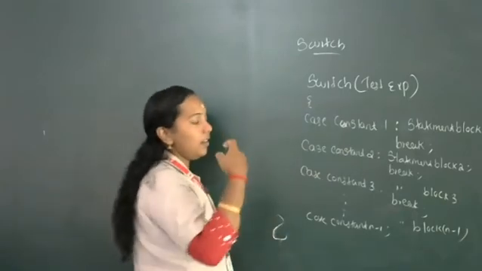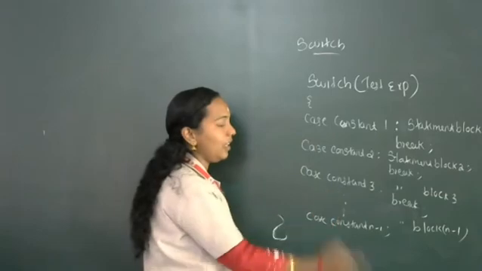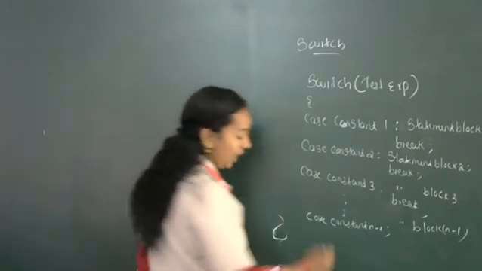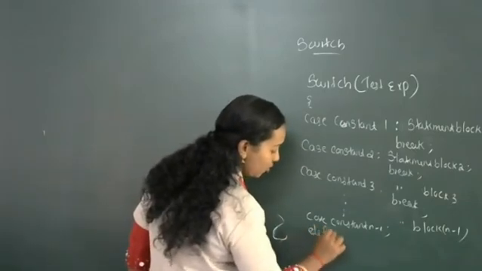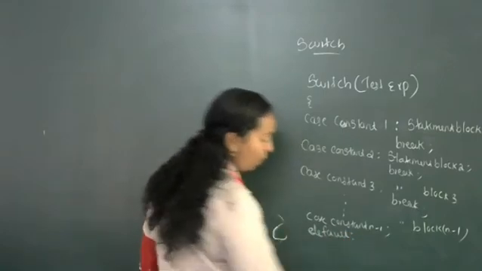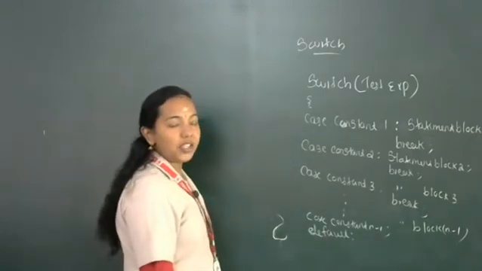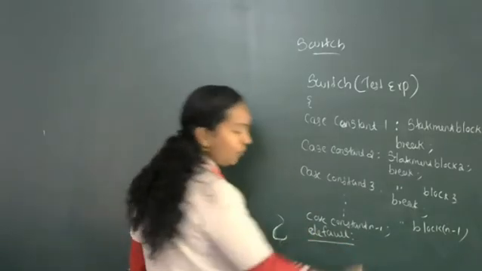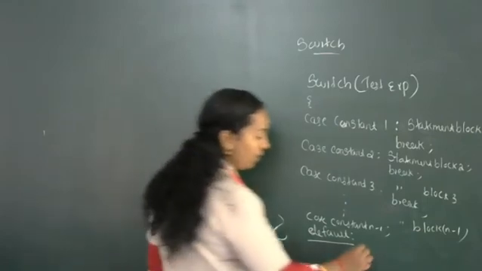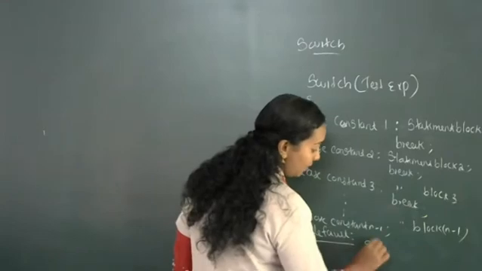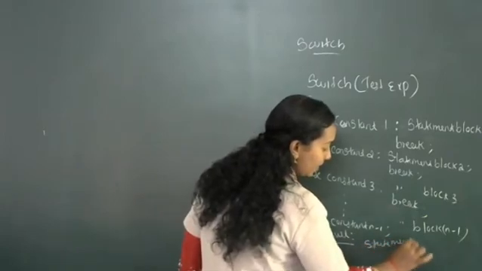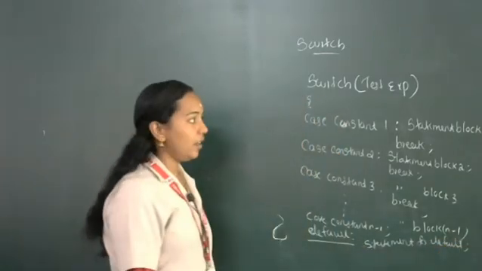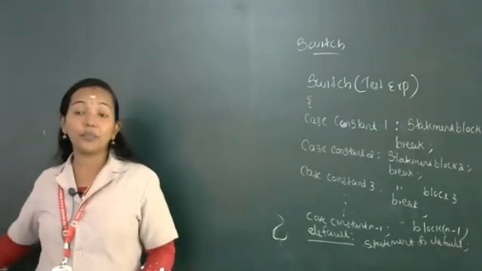Okay, then if the expression is not equal to any of these case constants, then one more section will execute, that is known as default. In a multi-branching statement, if the test expression is not equal to any of the case constants, then the default will execute. In default we can write the statement for default. Okay, clear? So you need to remember the general syntax for the switch statement.